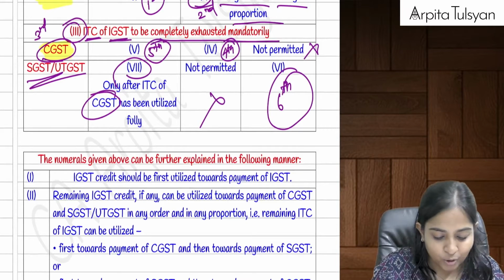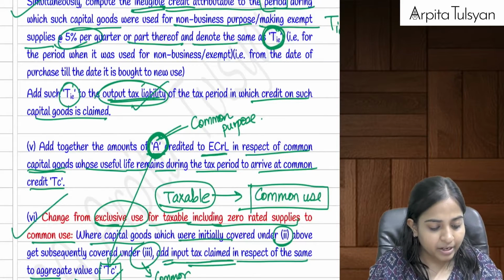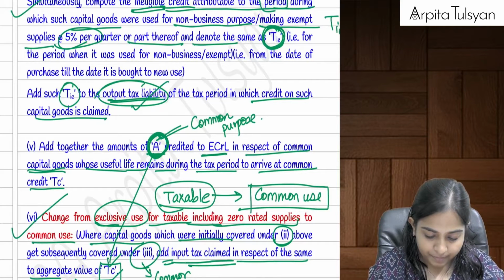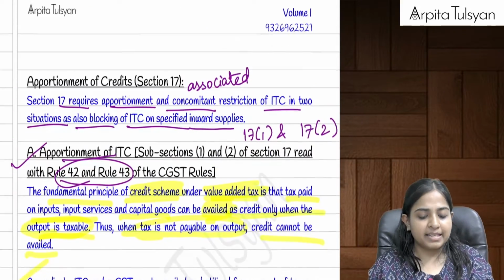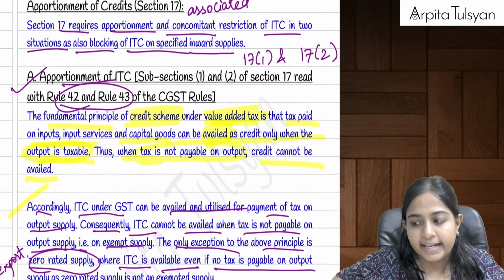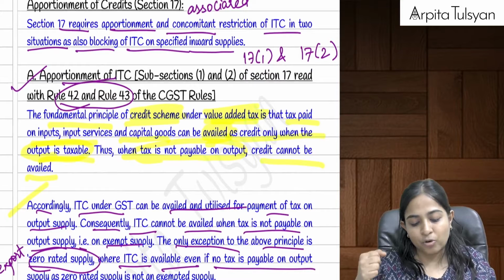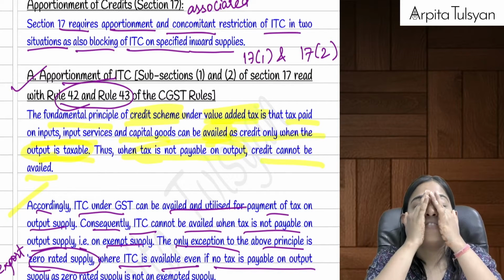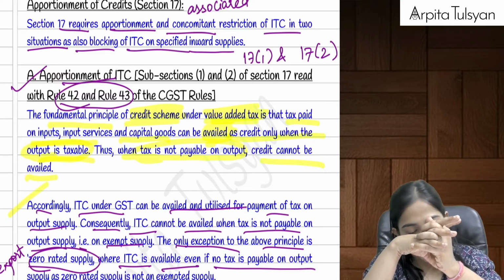Now going on to section number 17. Everyone, let's go to section number 17. Yes, here it is. Section number 17, apportionment of credit. Here section number 17 was there, then rule number 42, 43, etc. What did we first of all study? In section number 17, we studied that yes, credit is available.